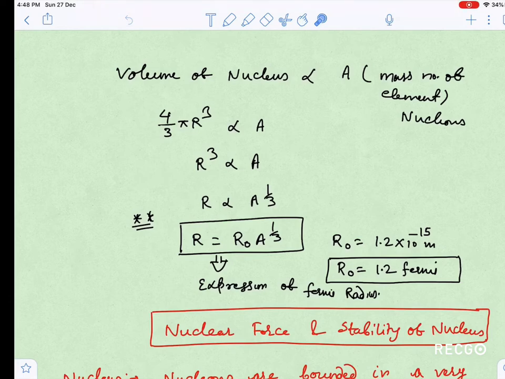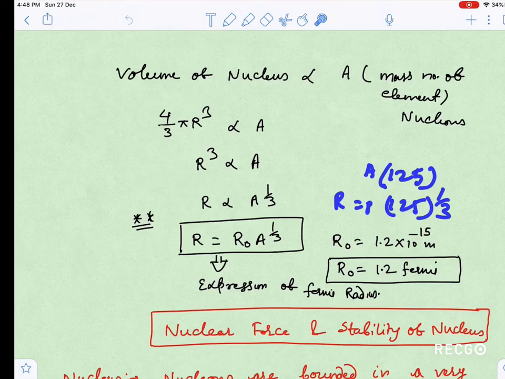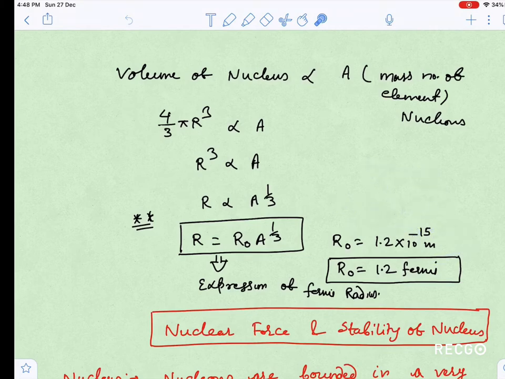Suppose they have given the atomic weight as 125, and you have to calculate r. So you know that it is 125 to the power 1/3 into r naught. The r naught value you can write as 1.2 into 10 to the power minus 15, and the cube root of 125 is 5. So this is 6 Fermi, because a Fermi is 10 to the power minus 15 meter. So 6 Fermi is the answer to that IIT JEE Mains question.